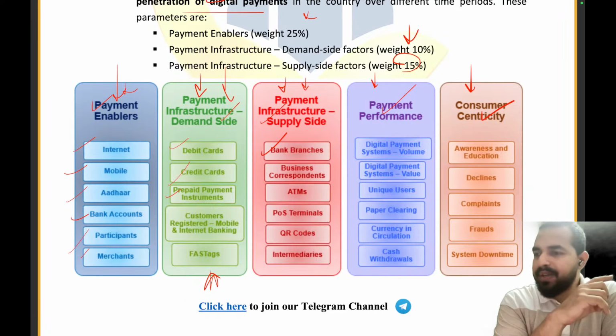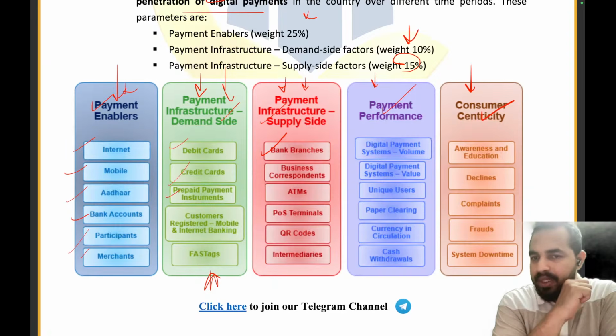Payment infrastructure supply side includes bank branch, ATM, business correspondents, POS terminals, QR codes and intermediaries.